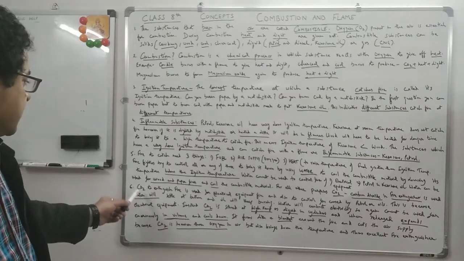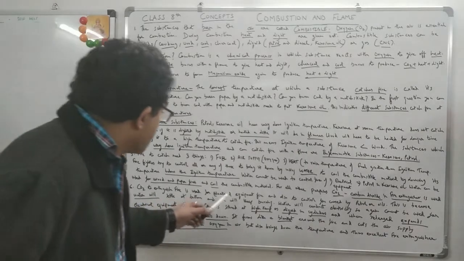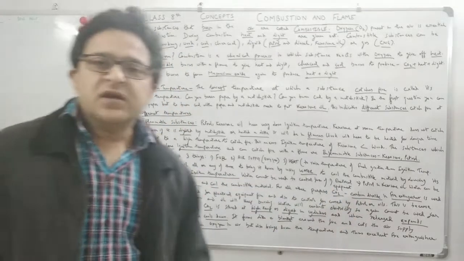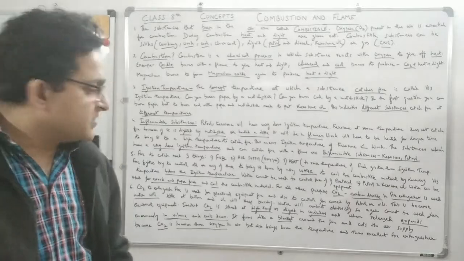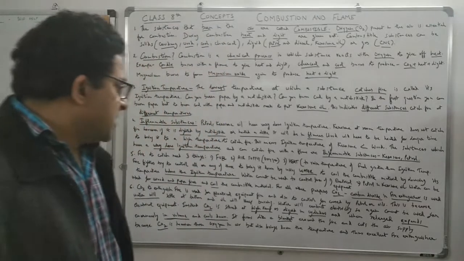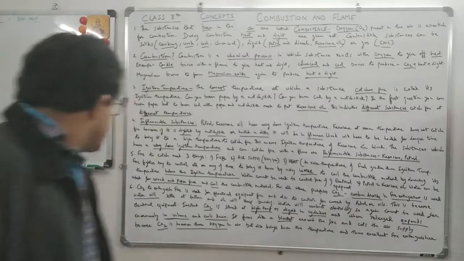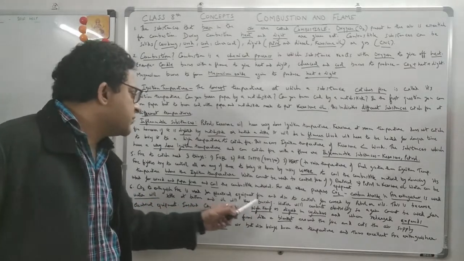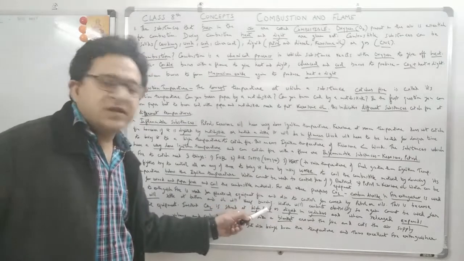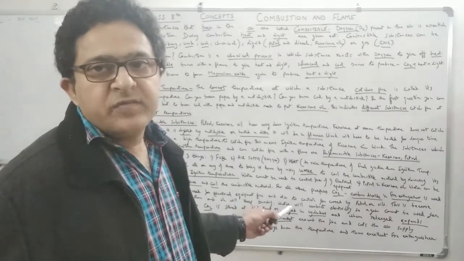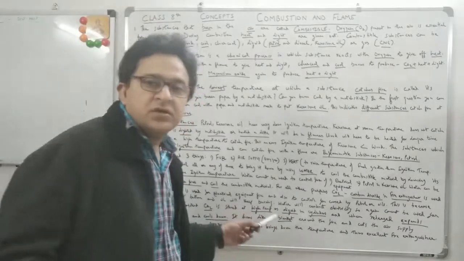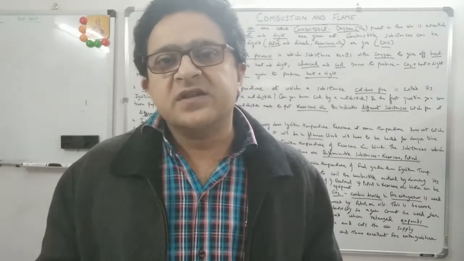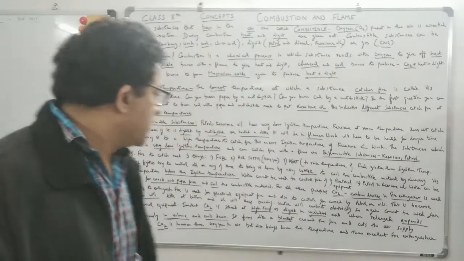So CO2, now let's see why. CO2 is used for electrical equipment fires and also to control fires caused by petrol and oils. In these three cases, CO2 is used in fire extinguishers, not water. Let's see why. Water will settle at the bottom and oil will keep burning. I told you, water is heavier than oil, so oil will be at the top, and water will be of no use. Water will not be able to cool the oil and bring down its temperature, so it will keep on burning.